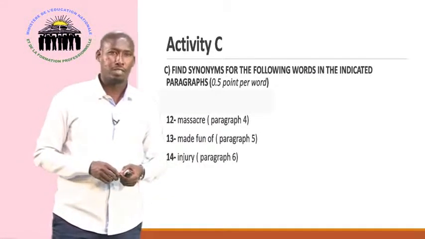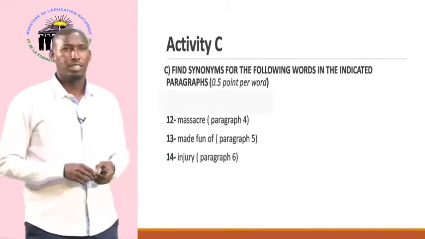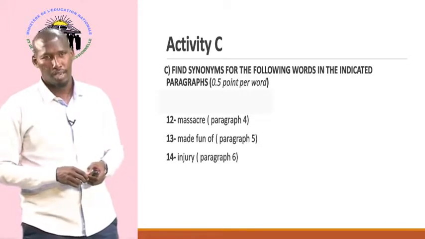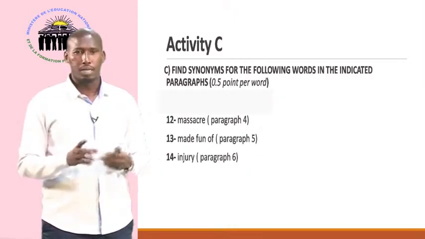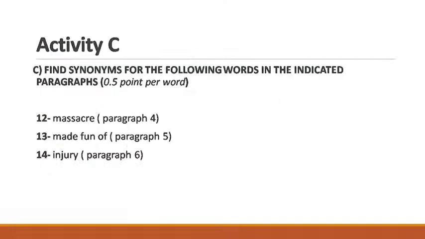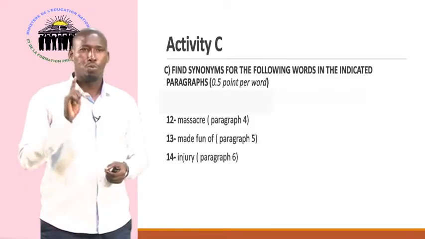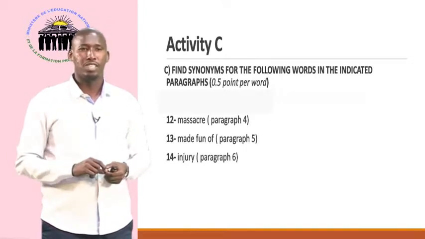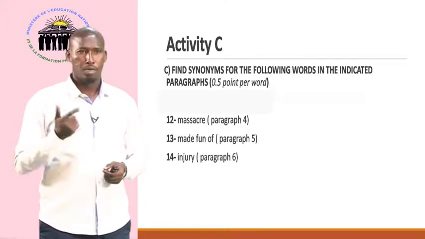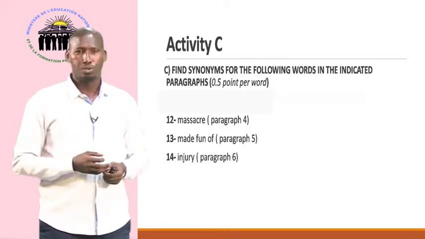Now let's move on to activity C. In activity C, it's about vocabulary. Mostly you are asked about words, meaning synonyms, sometimes opposites. Here in this activity, we've got, find the synonym of the following words in the indicated paragraph. So every word that you are asked is in a paragraph, and the number of the paragraph is given to you. Here you've got massacre, made fun of, and injury.